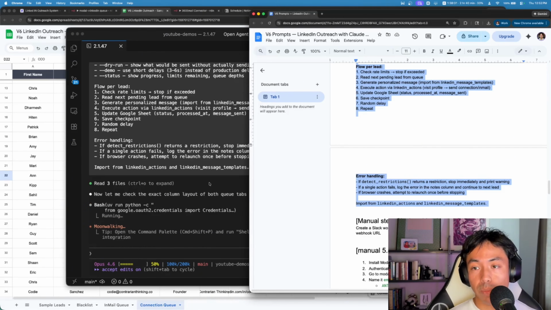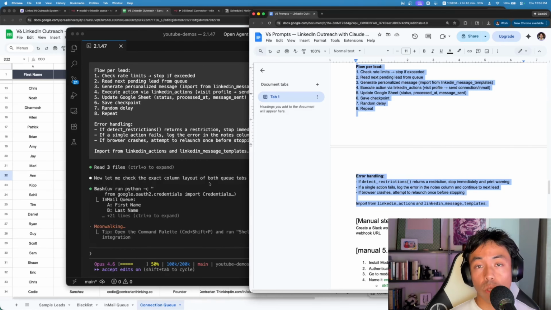Like I said, with the templates, especially the messaging templates, if there are certain things that you want to change, you can do that. You can talk to Claude Code, ask it to ask you clarifying questions, or even ask what's customizable. Maybe the speed at which it sends the connection request is too slow for you and you want to see it faster, although I would be careful. You don't want to trigger any sort of automation detection. That's why the guardrails that we have are anywhere from 10 to 20 seconds per visit or lookup of people's pages.